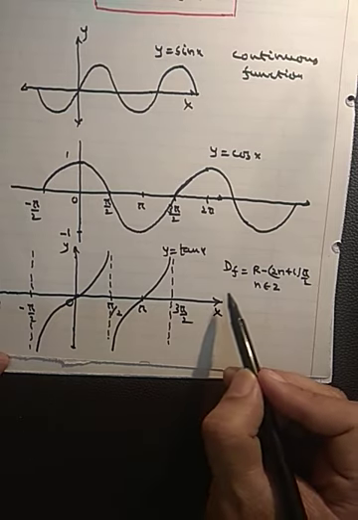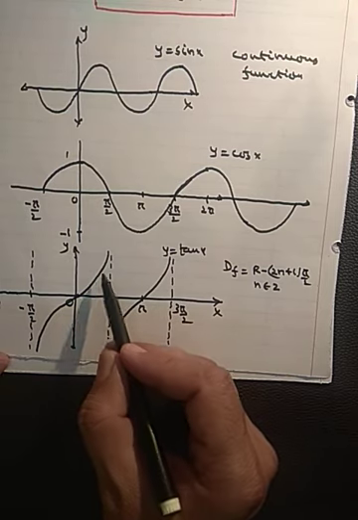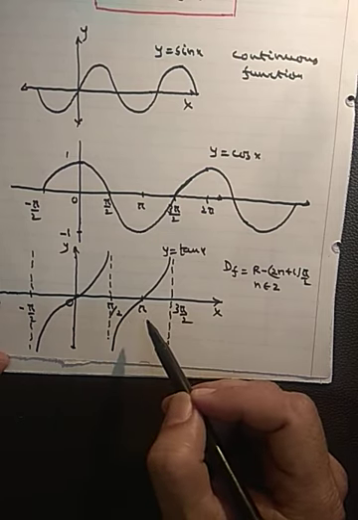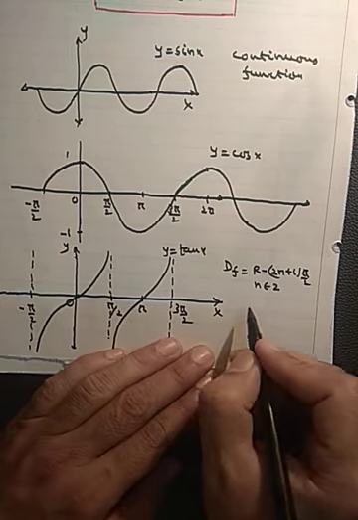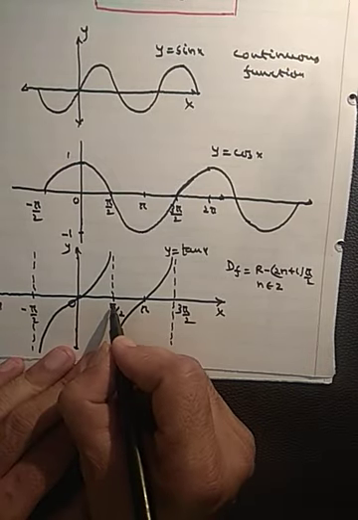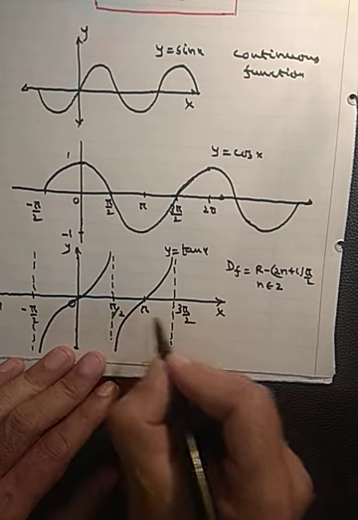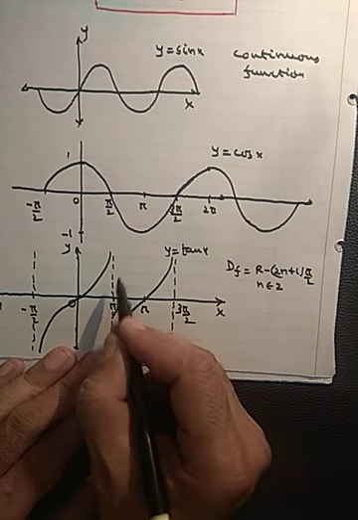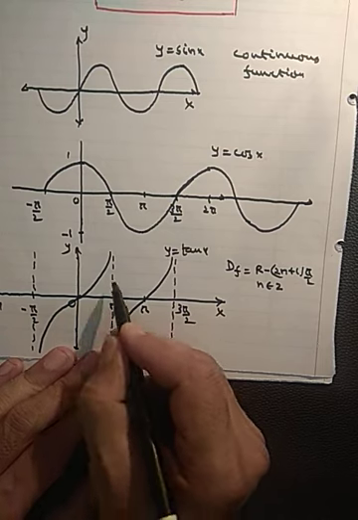So what is the definition of a continuous function? A continuous function is a function which is continuous in its domain. So tan x is a continuous function because it is continuous in its domain. Pi by 2 is not in its domain. 3 pi by 2 is also not in its domain. So we can't say that it is discontinuous at pi by 2.